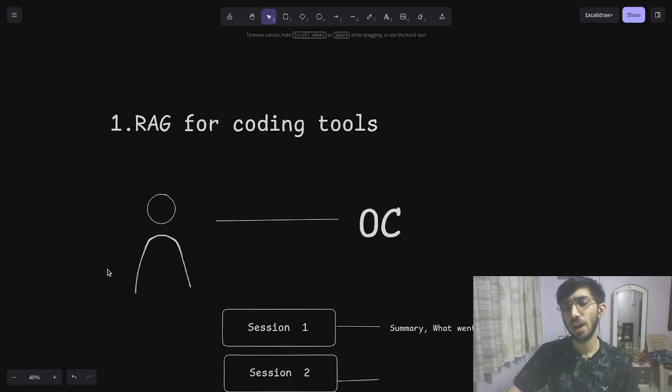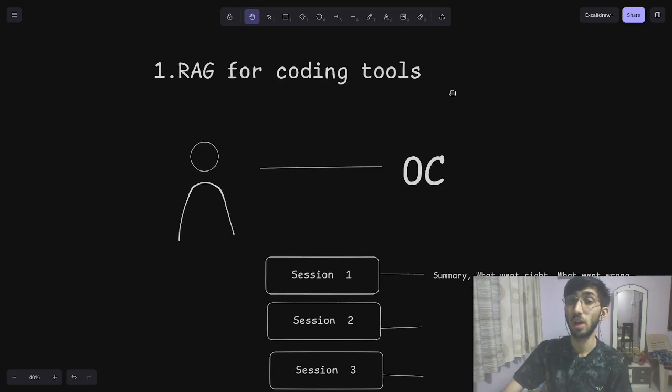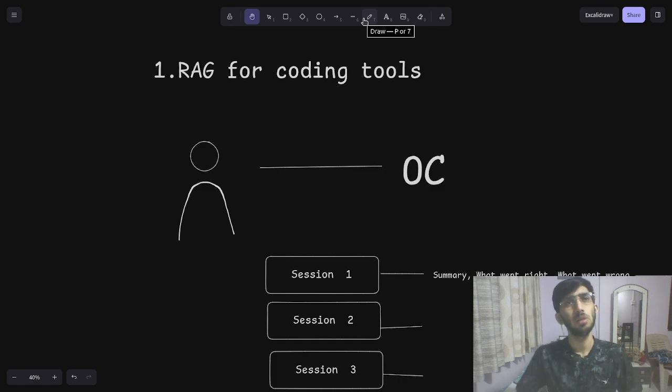One idea that I had was that I was watching one video from Dev Ebelar on context engineering, and he was talking about RAG. At the time of the video, what I thought was that in coding agents we are doing a lot of things like custom commands, sub agents, skills, and MCP servers, but we don't have anything like RAG for it yet. I don't know, there might be some solutions, but that's the idea that came to my mind.